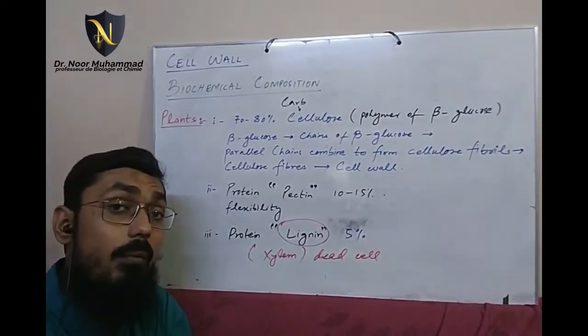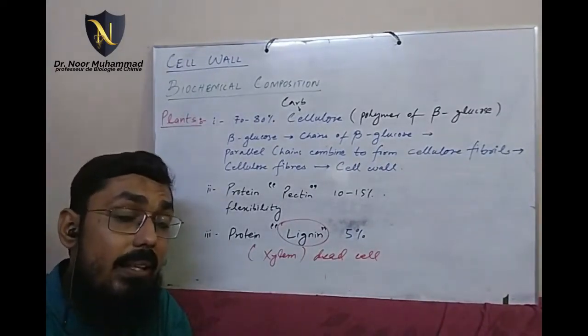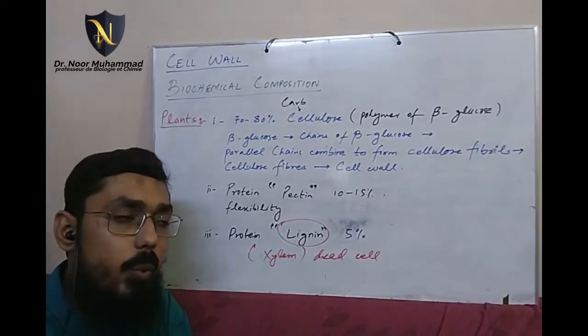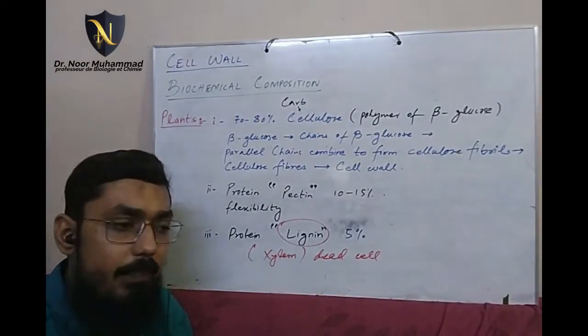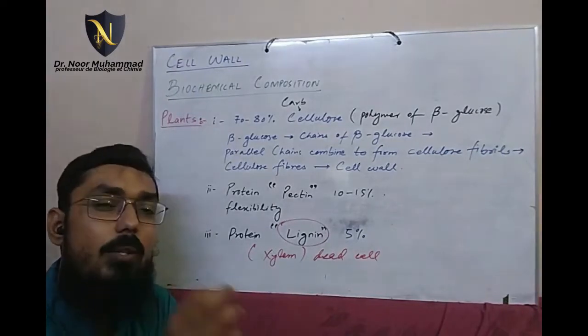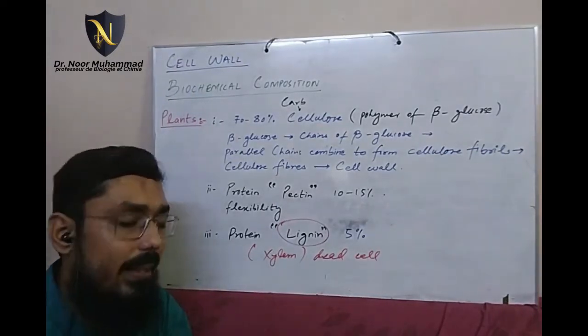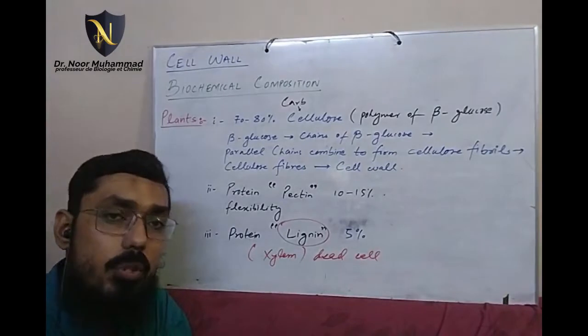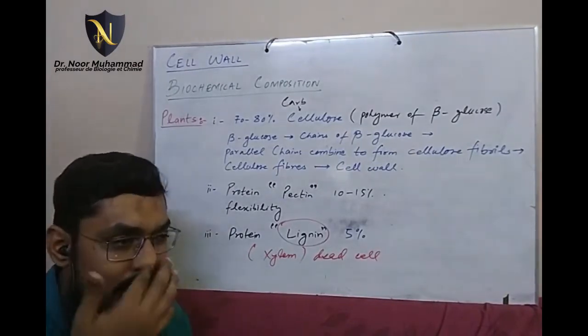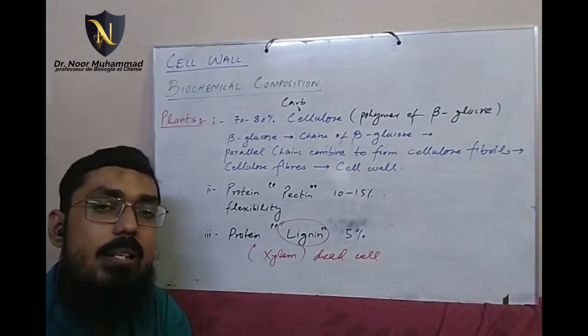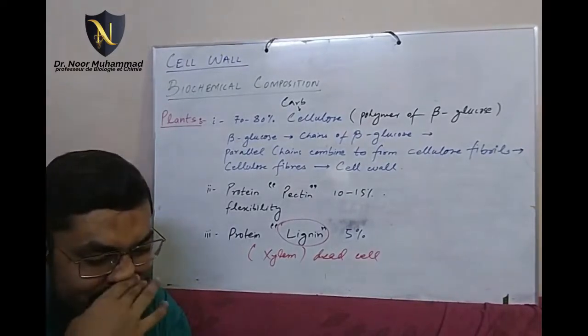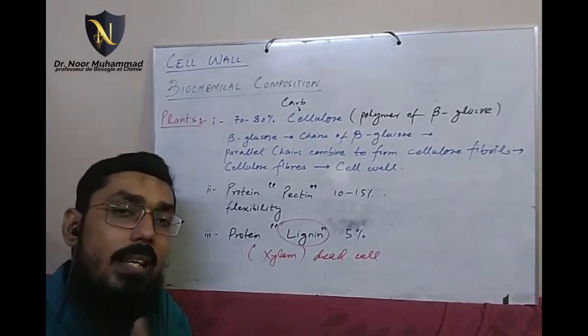Remember, we said the cell wall is permeable, everything can pass through it. Due to heavy deposition of lignin, all those spaces are blocked, and that is why transport across the cell stops. And when it stops, obviously the cell cannot receive materials and even cannot excrete its products, so obviously the cell dies.